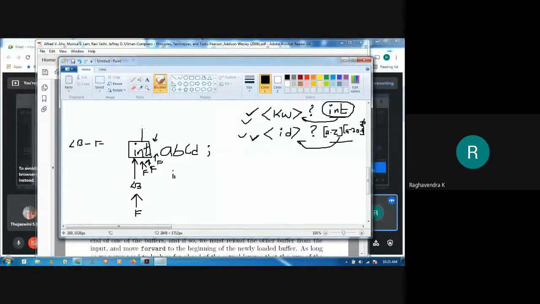So this can be identified as a lexeme. If this is a lexeme, it has to match some pattern, correct? Which pattern is it matching? It is matching this pattern. Even though this one also matches, this is written first, if you remember the rule of the lexer.